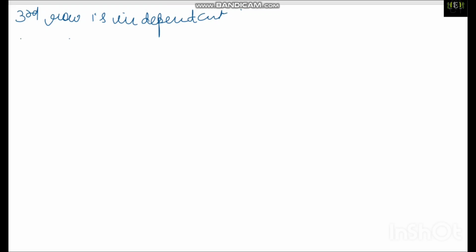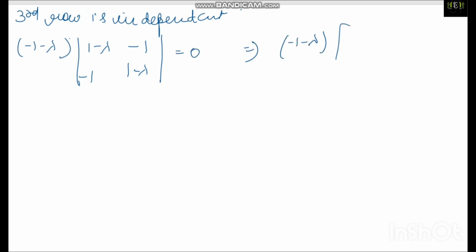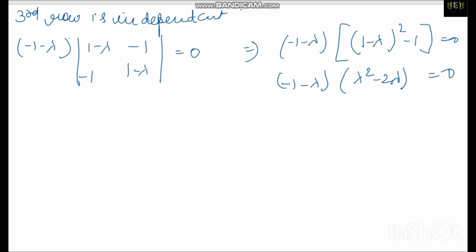So minus 1 minus lambda times the determinant of 1 minus lambda, minus 1; minus 1, 1 minus lambda is equal to 0. Solving this, I get minus 1 minus lambda times (1 minus lambda) whole square minus 1 is equal to 0. So minus 1 minus lambda times lambda squared minus 2 lambda, and the lambda values will be 0, 2 and minus 1.